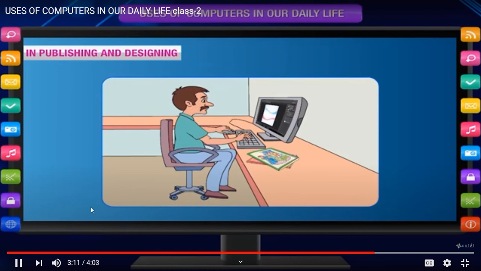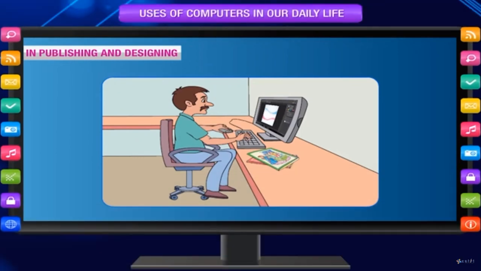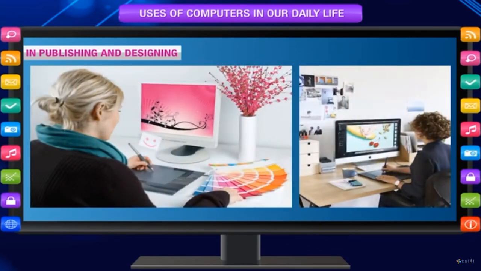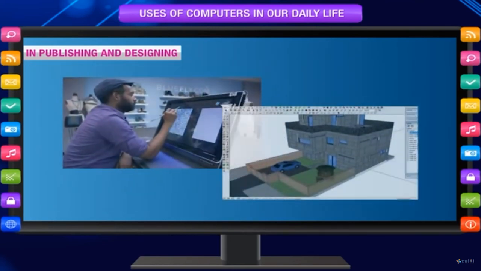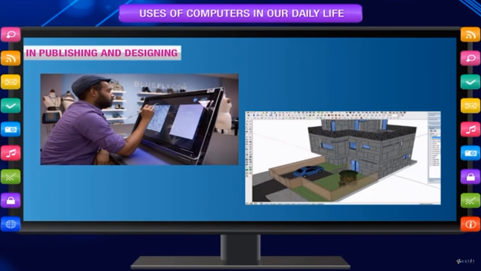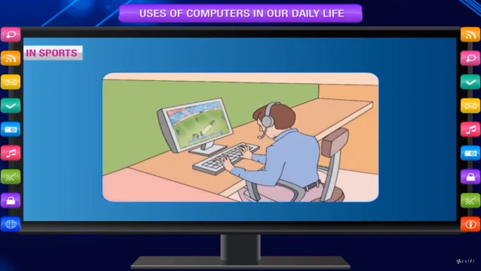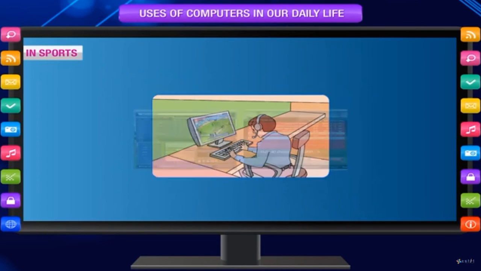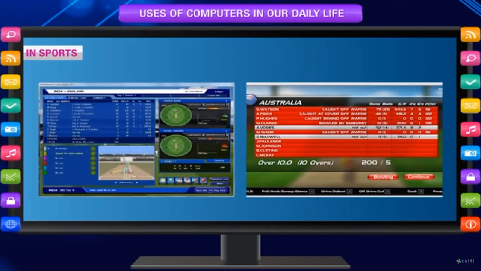In publishing and designing, for making books, magazines and newspapers, etc. For designing greeting cards, posters, wedding cards and visiting cards, etc. For designing buildings, houses and fabrics, etc. In sports, to display scores and results of matches as shown on TV. To maintain the electronic scoreboard for displaying updates of the game.